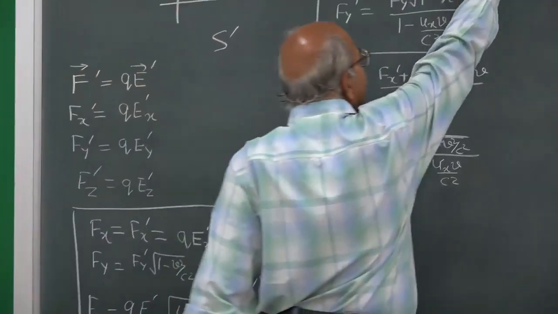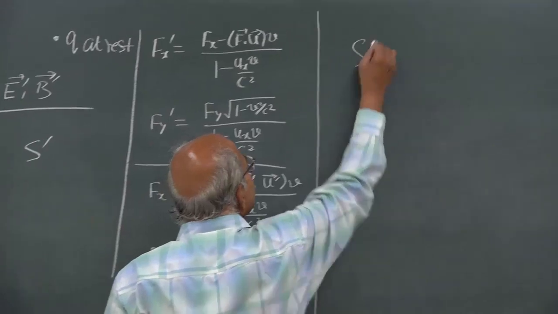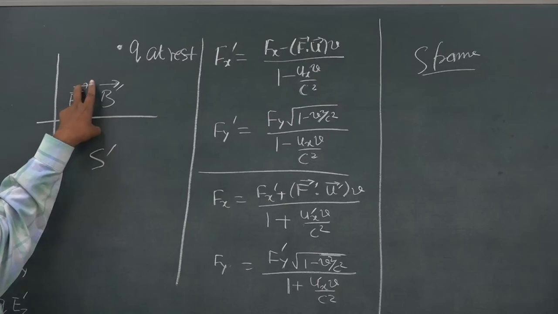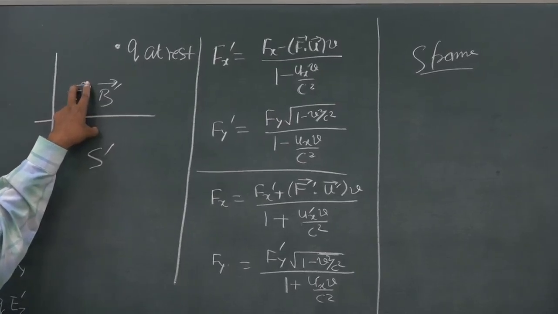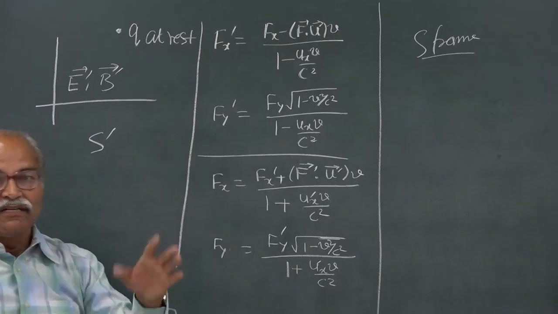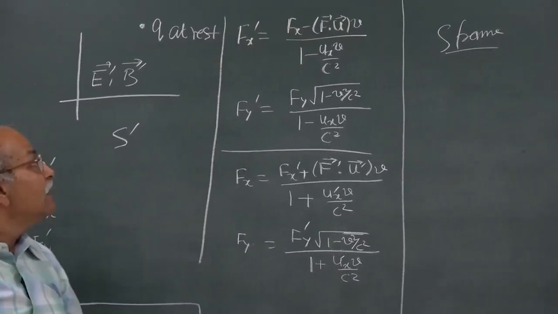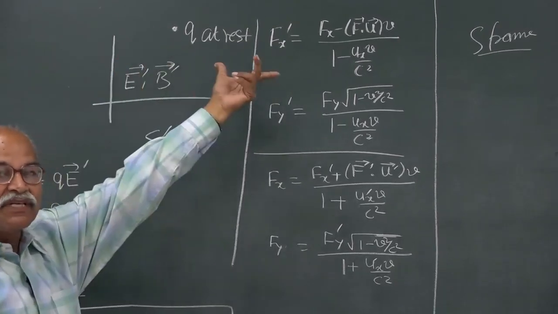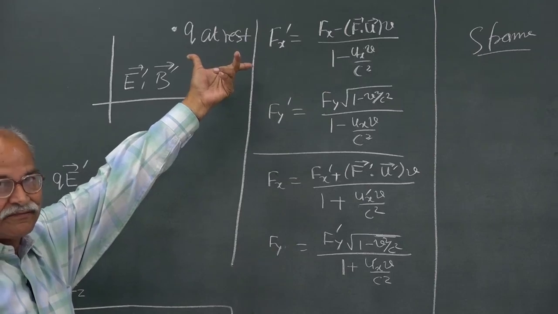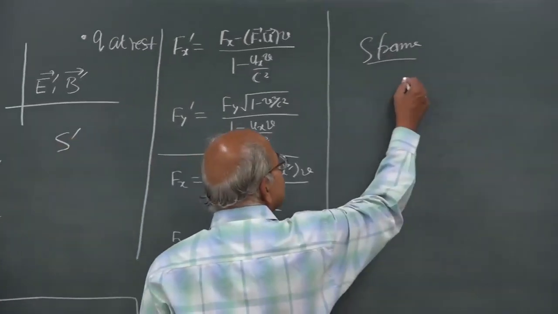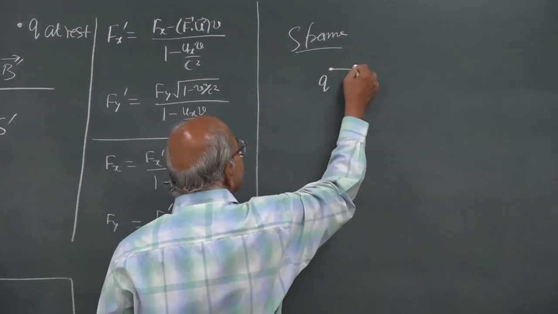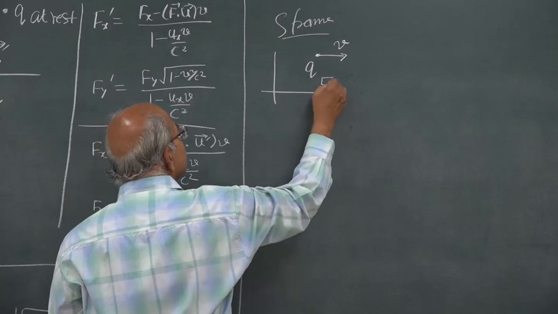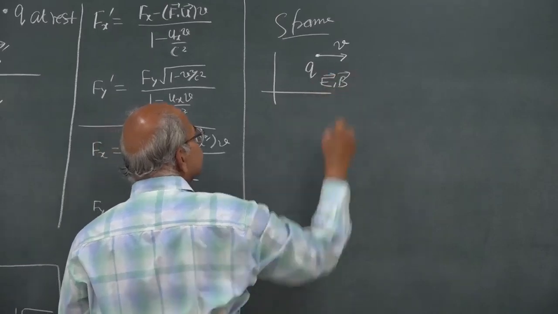Now, come to S frame and look at the same situation from S frame. In S frame there will be some electric field, some magnetic field, and this particle will be moving in S frame with a velocity v in positive x direction. So, from S frame you have this particle q which is moving in this direction with a velocity v. This is your S frame, and you have some electric field and some magnetic field.